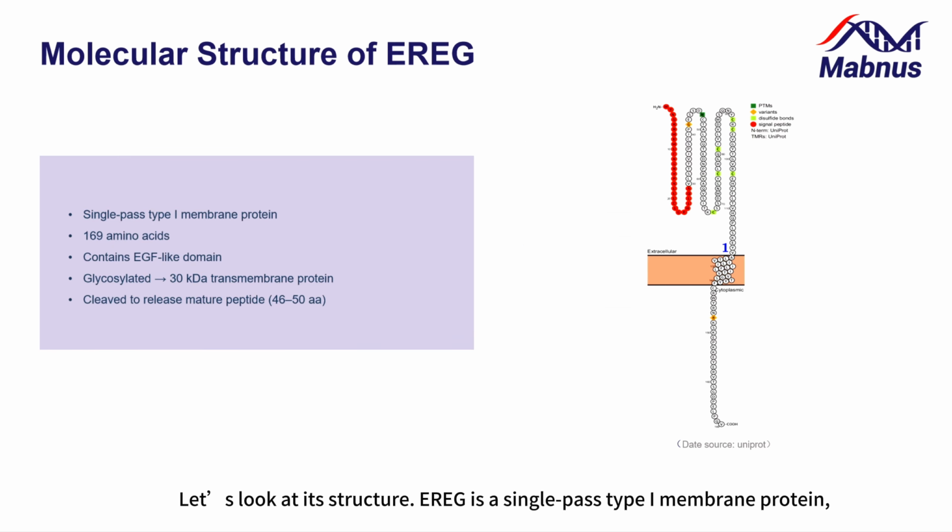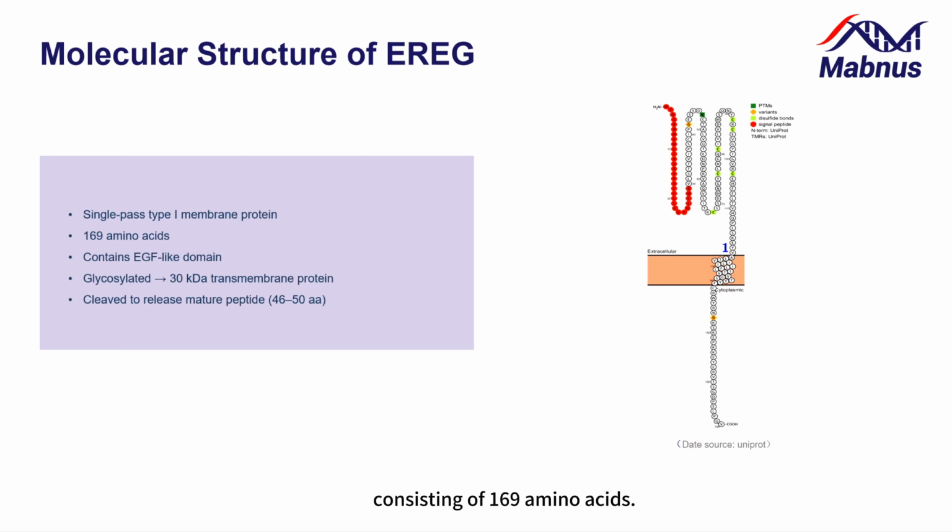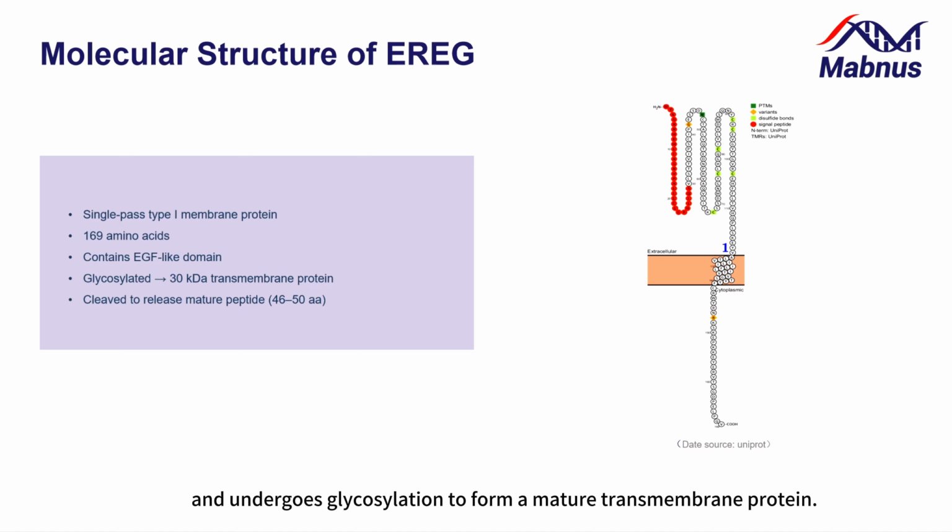Let's look at its structure. EREG is a single-pass type I membrane protein, consisting of 169 amino acids. It features an epidermal growth factor-like domain, and undergoes glycosylation to form a mature transmembrane protein. Through cleavage by metalloproteinases, it releases a soluble peptide that is biologically active and capable of initiating signaling.